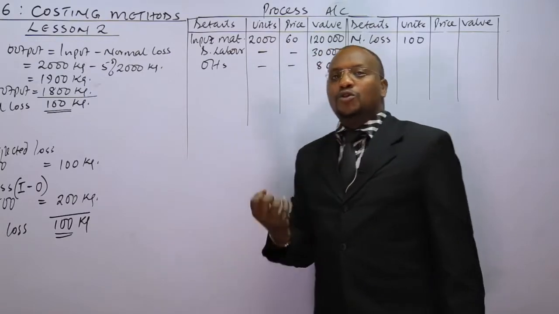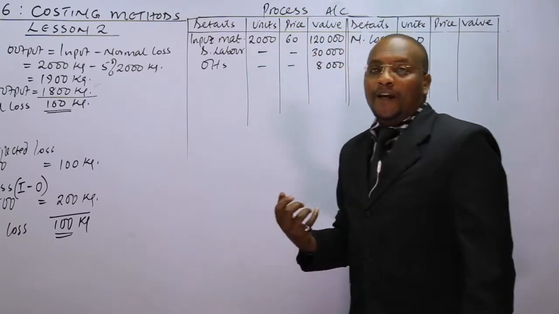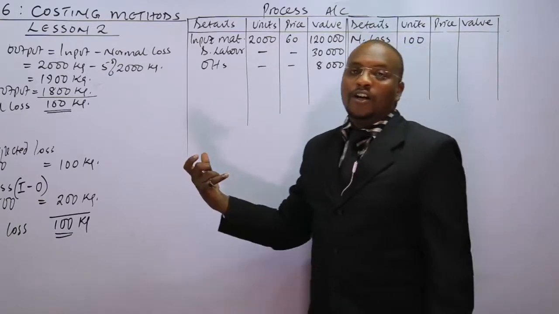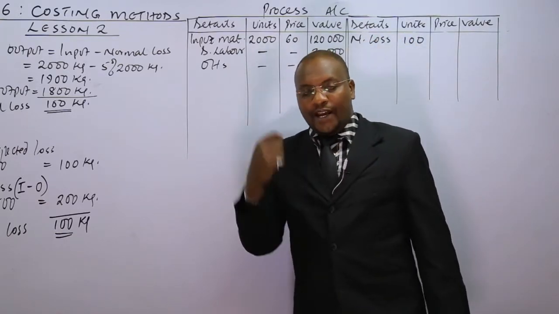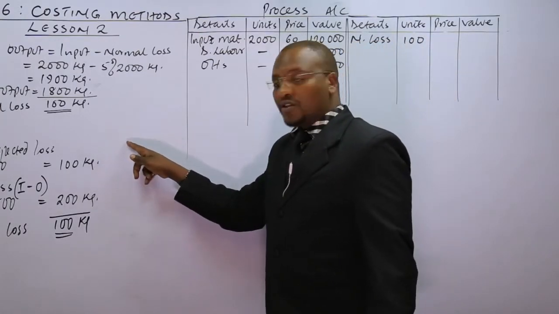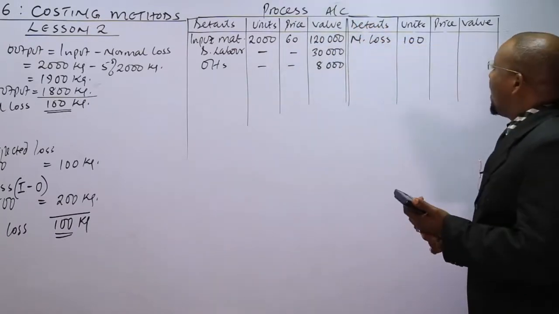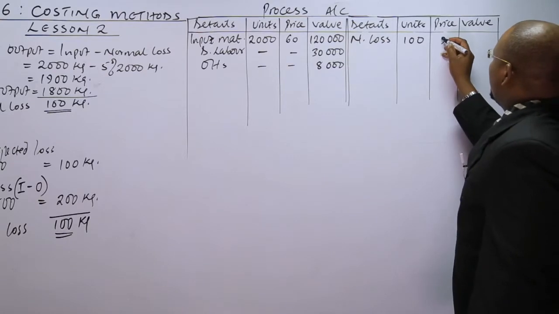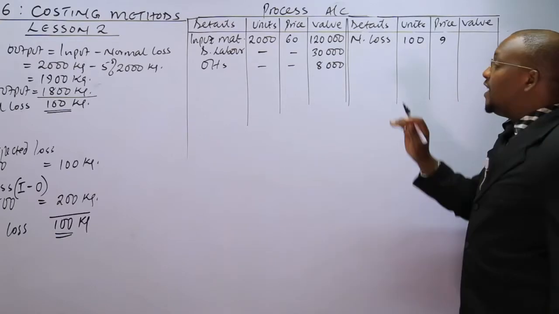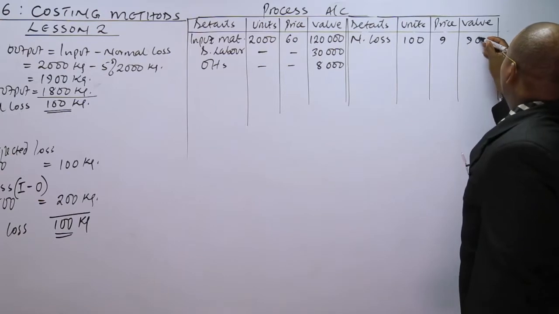If we take the sawdust, let's say, to be a loss, or we take some pieces of timber to be a loss because they are not the same state of the correct timber that you should sell, even though you're saying it is a loss, it has some value. So even though we are having 100 loss, we can sell this one for 9 shillings. So we normally record the scrap value in the process account for the normal loss. This is going to give us 900 shillings.